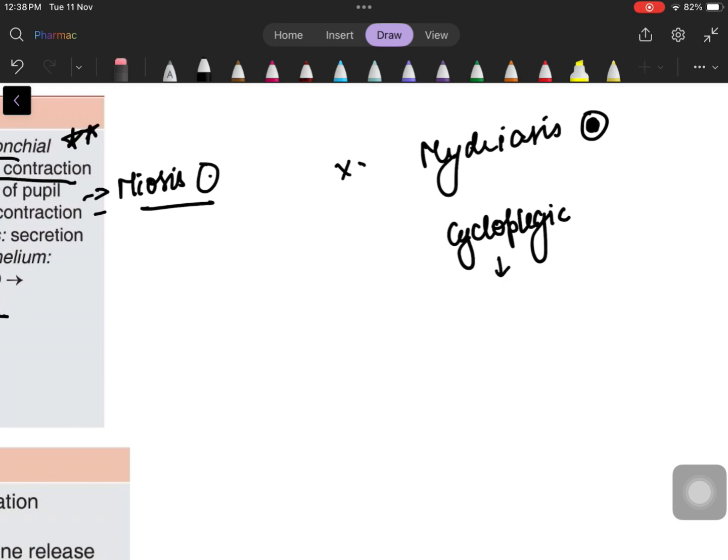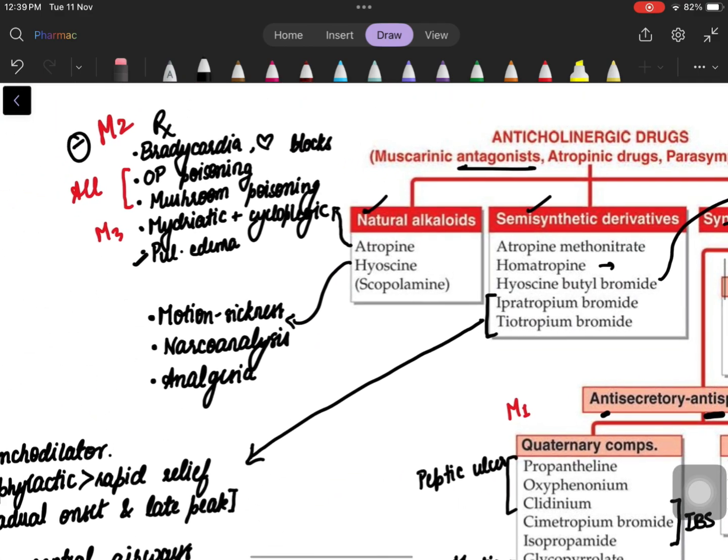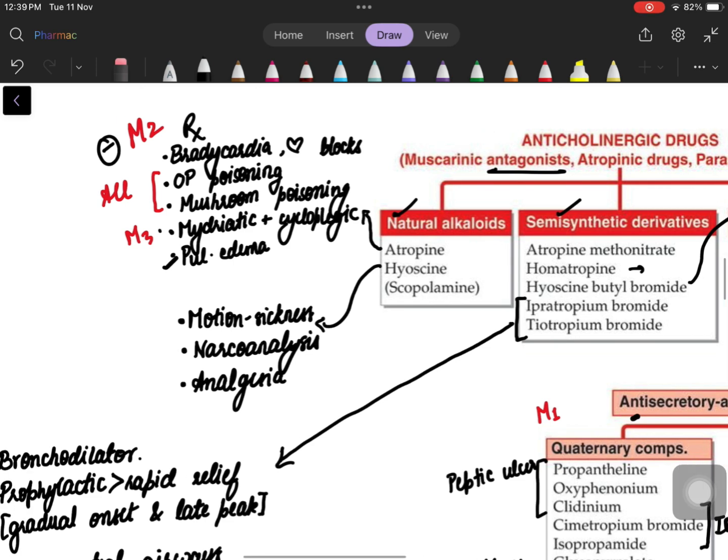The changes in the lens when an object is moving from far to near, or when you have to shift your focus. So, paralysis of accommodation. Okay, this is important. Now, atropine itself acts as a mydriatic and cycloplegic, for which it blocks the M3 receptor. Atropine itself has these uses.